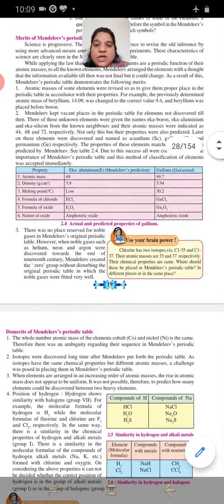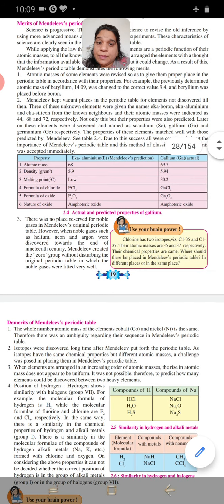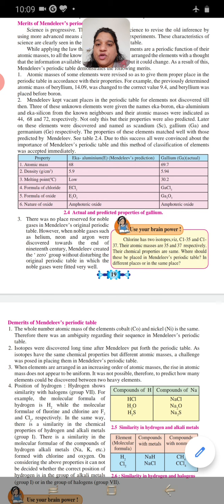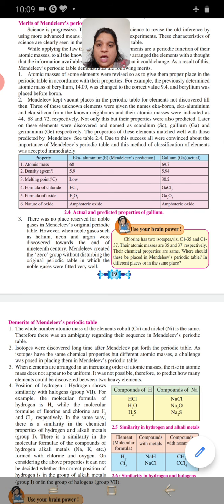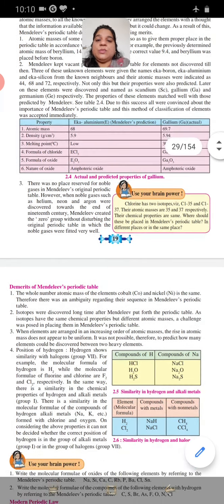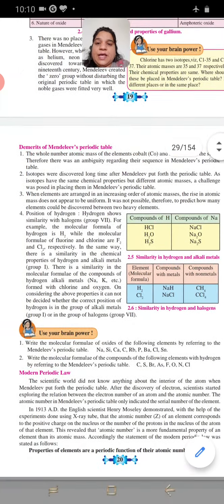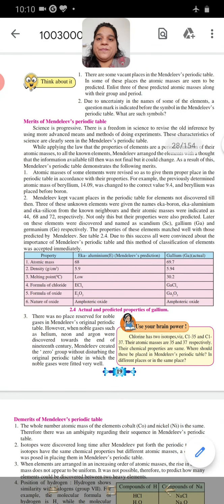The very third merit we can say is that there was no place reserved for the noble gases in Mendeleev's original periodic table. However, noble gases such as helium, neon, and argon were discovered towards the end of the 19th century. Mendeleev created the zero group without disturbing the original periodic table, in which the noble gases were fitted. So these three were the merits of Mendeleev's periodic table.